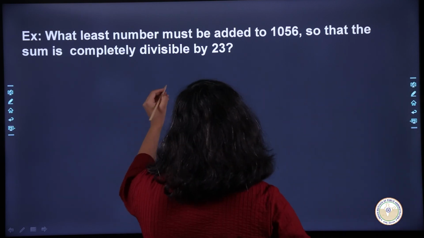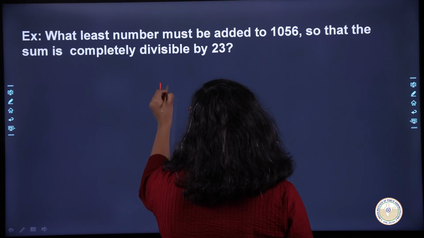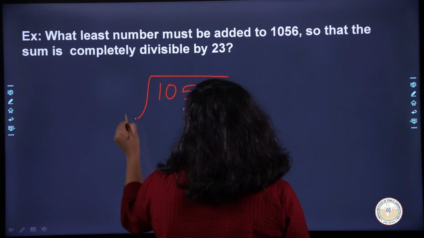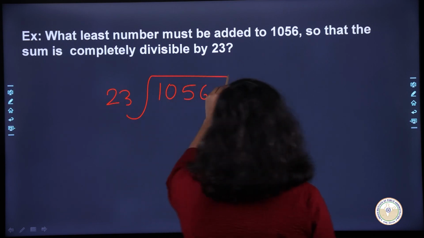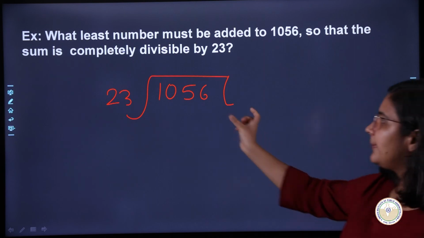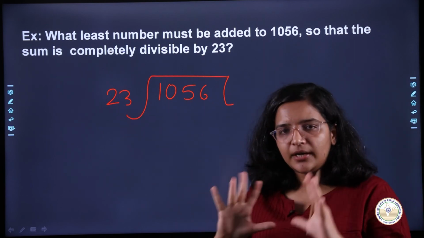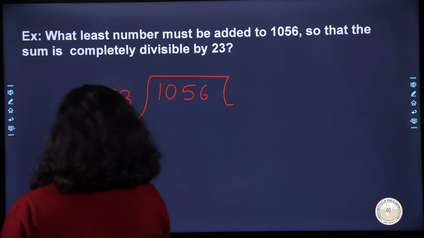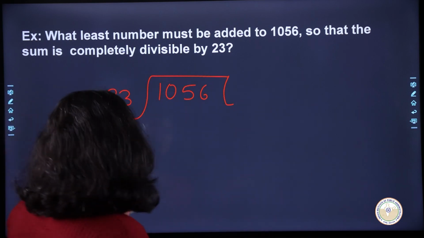So what is my objective? My objective is to divide 1056 by 23, okay? And I have to make sure कि मैं इस नंबर में क्या ऐड करूँ कि मेरा जो रिजल्टेंट नंबर होगा that is entirely and completely divisible by 23. So we will follow the same process.